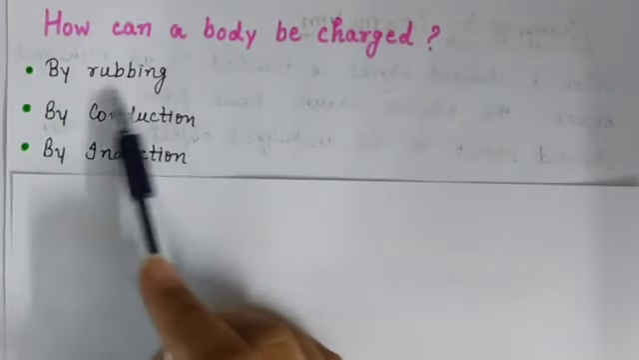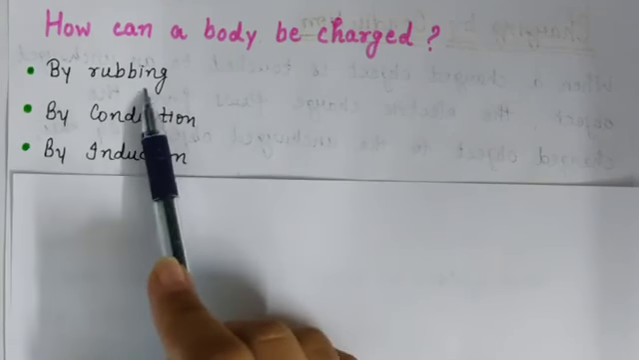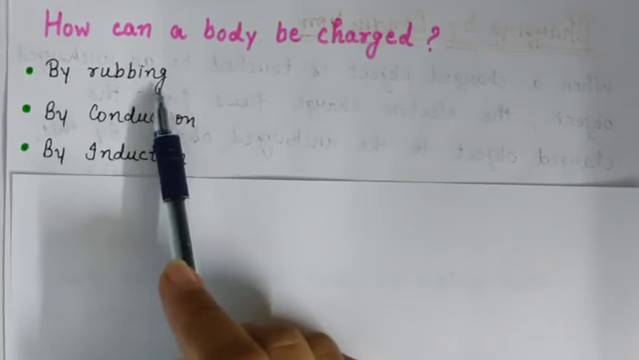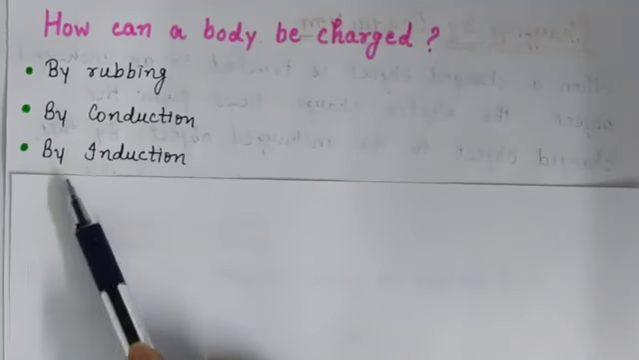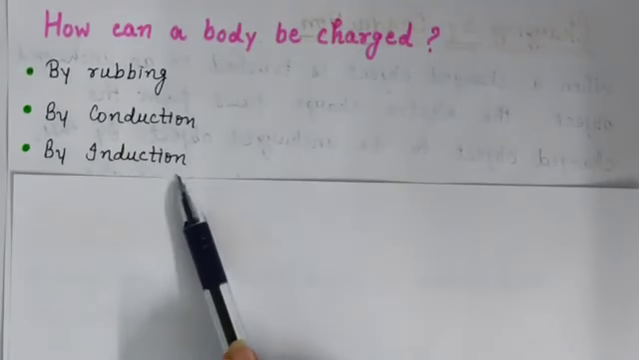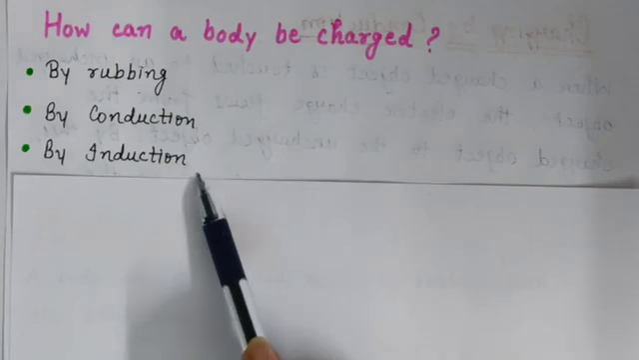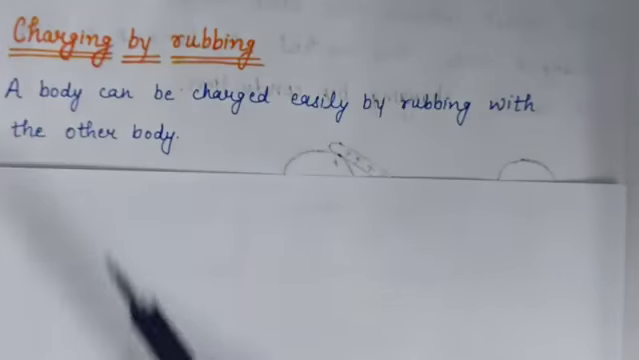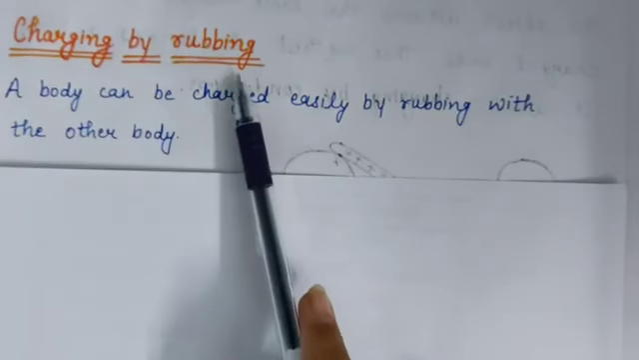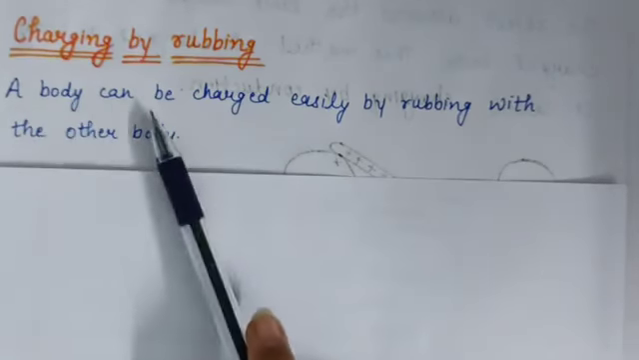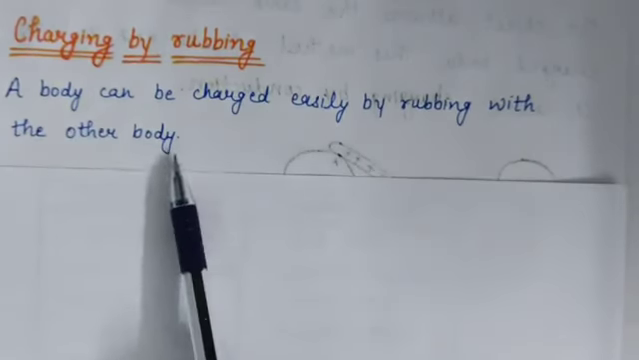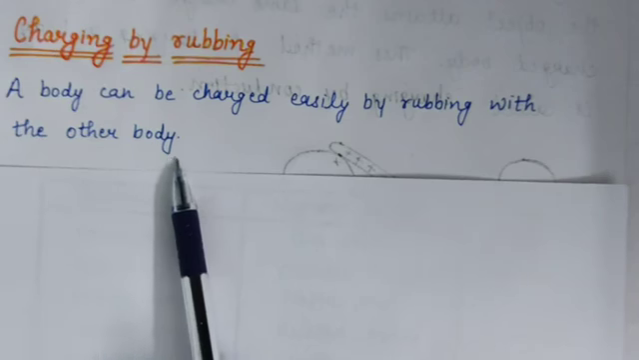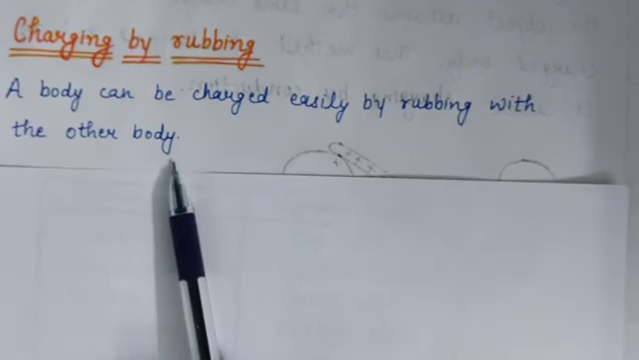These are by rubbing, means by rubbing we can charge an uncharged body. Second way is by conduction, and third is by induction. So let us study each way one by one. Our first way is charging by rubbing. So students, our body can be charged easily by rubbing with the other body. Means when two bodies rub against each other, then some charge is accumulated on both of the bodies.